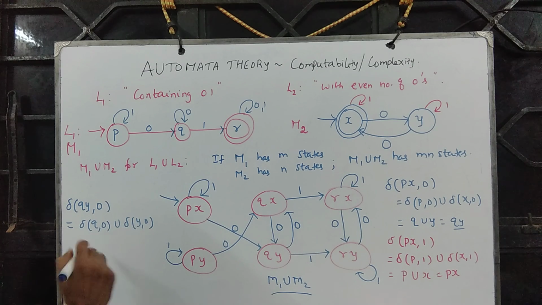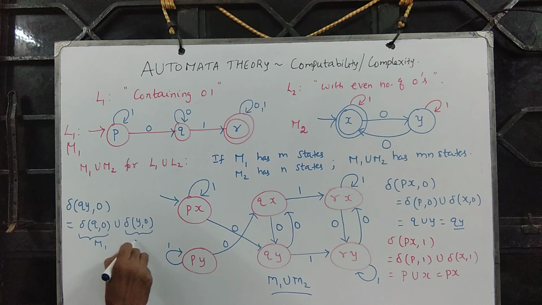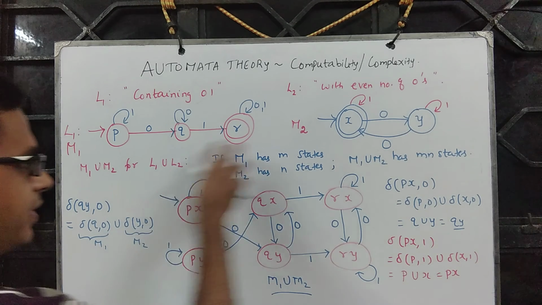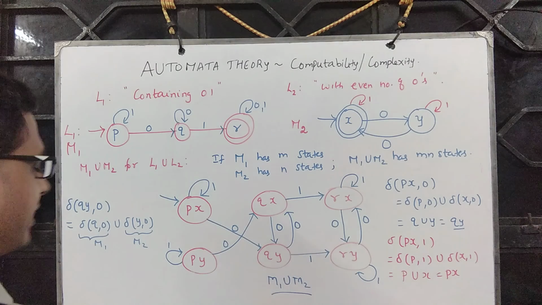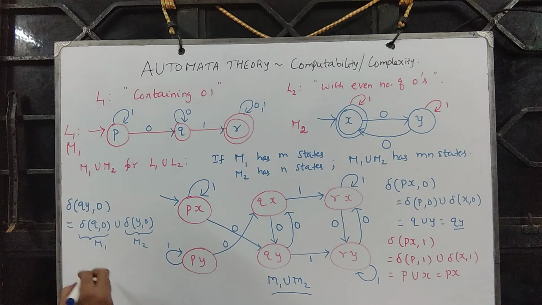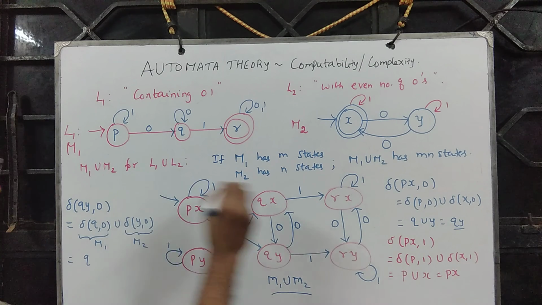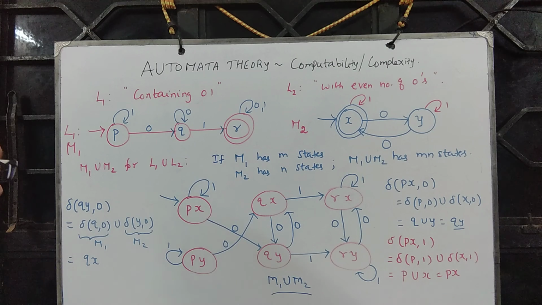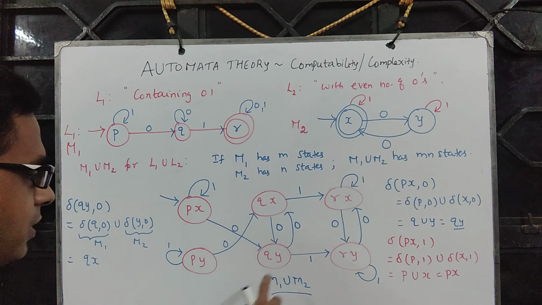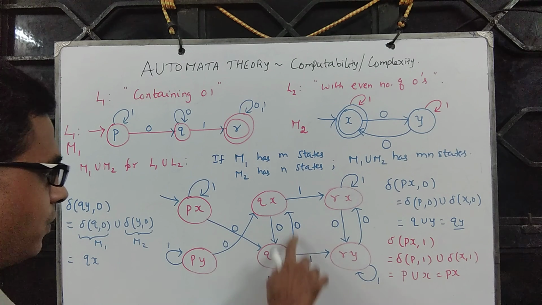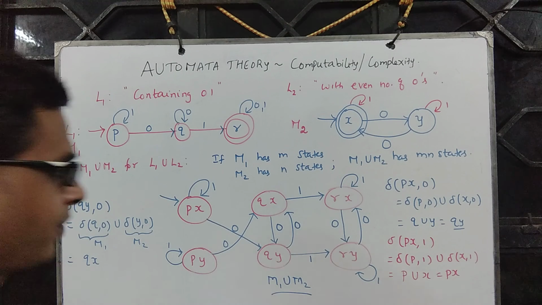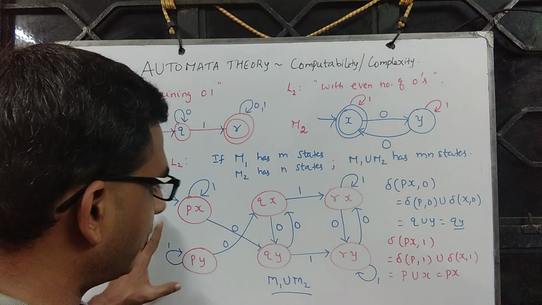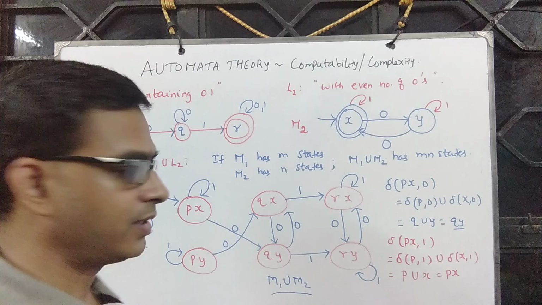These two are defined: this is defined in M1 and this is defined in M2. We are given these two and we are asked to construct this, so make use of what is given to us. q comma 0 is q and y comma 0 is x. Therefore you get qx. So qy comma 0 goes to qx. Similarly, fill in the other entries.